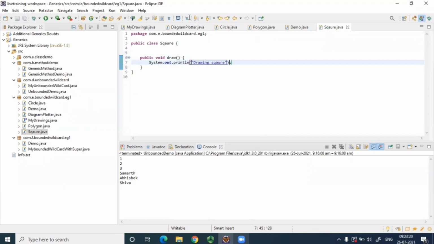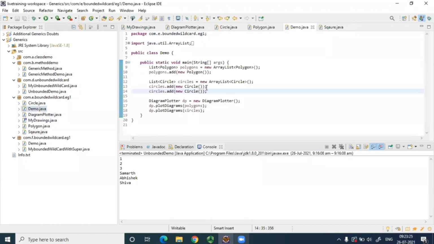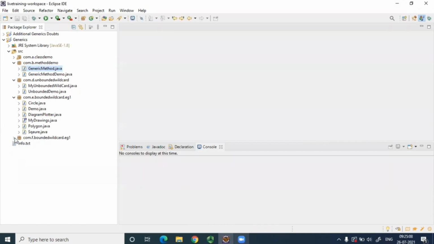Can anyone tell me whether it will accept a list of that square in this diagram plotter? No, it will give a compile error. Yes.